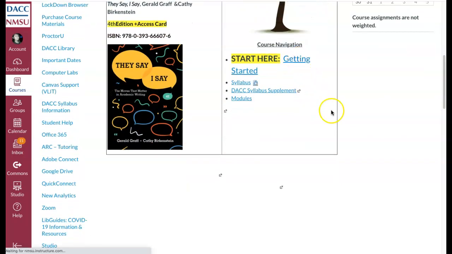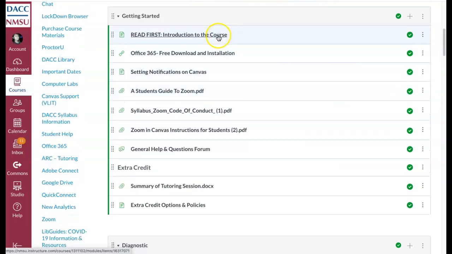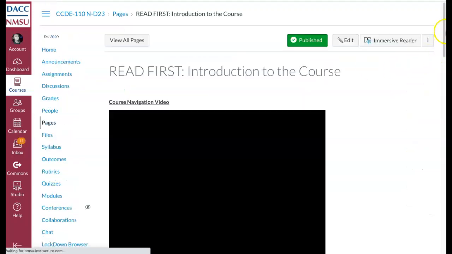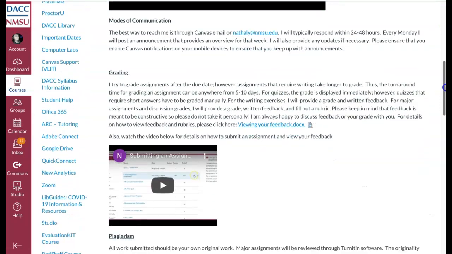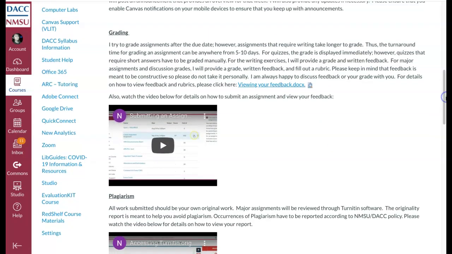Okay, so let's get back to our Getting Started page. And like I said, with this page, I talk a little bit about grading. I always provide feedback, except for like quizzes. With quizzes, it shows you the right answer, but I don't really provide feedback for quizzes. I do provide feedback for every other assignment. And I do want to say that feedback is meant to be constructive, so please don't take it personally.